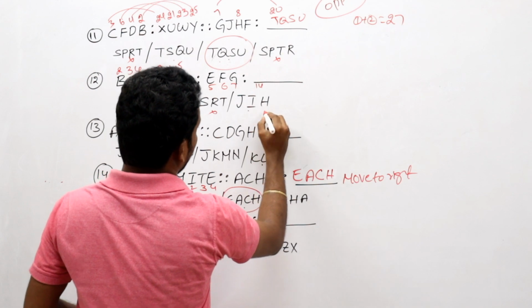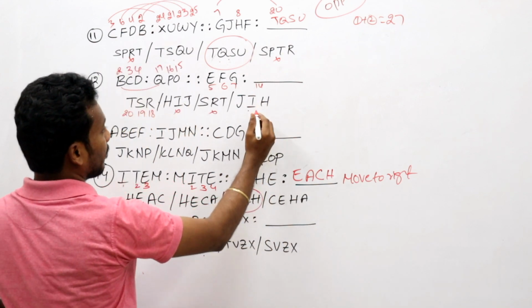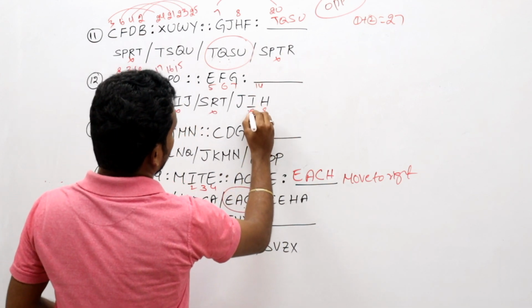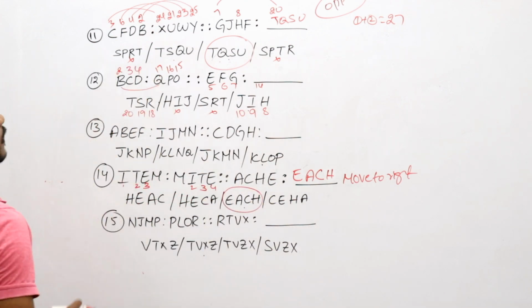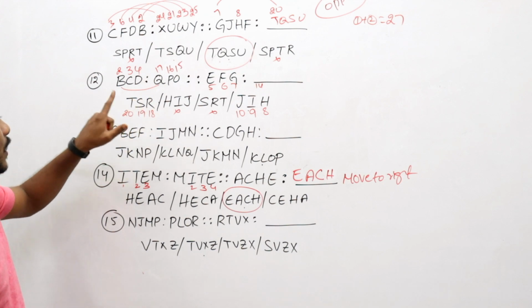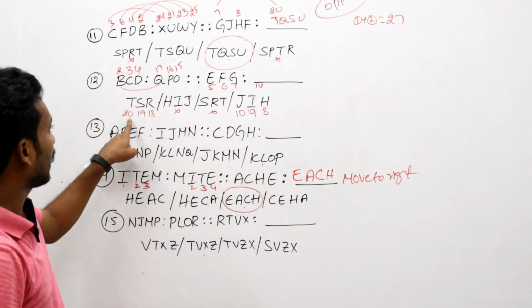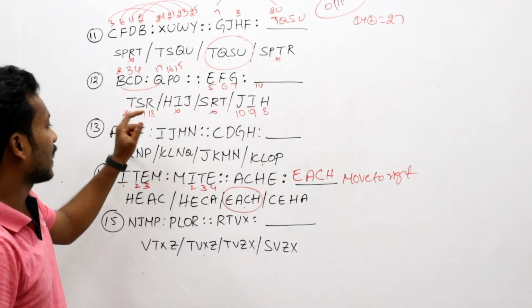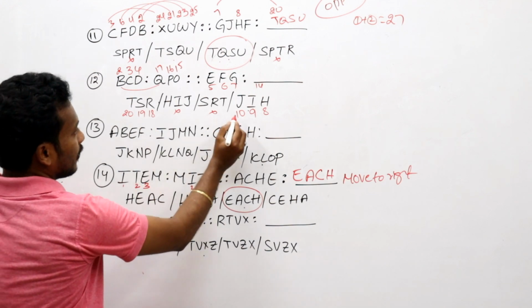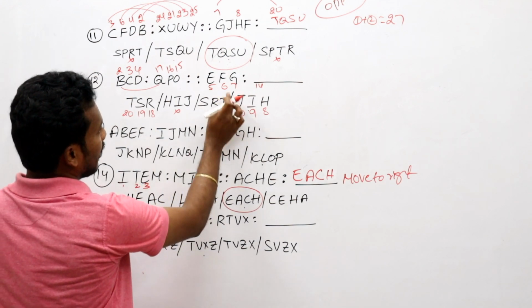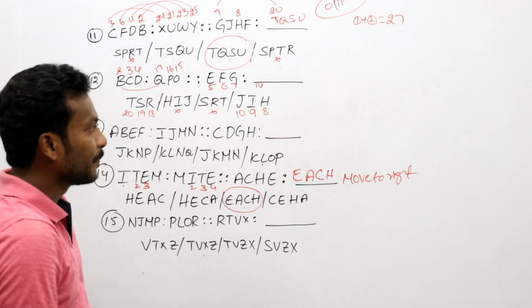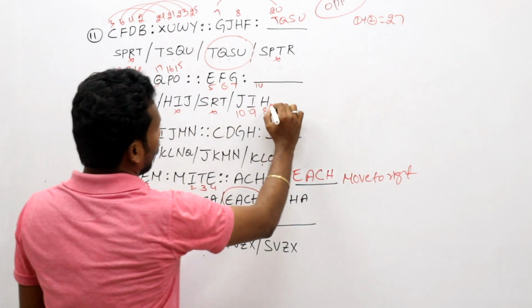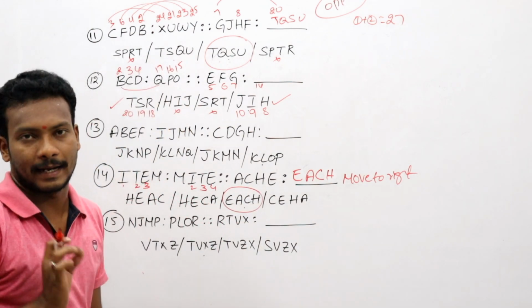What about this one? G, H. H is 8, 9, 10. Now 2 plus 17 is equal to 19. But 5 plus 20, 6 plus, okay, 7 plus 18. These are also setting. Now this one is 10, 5, 9, 6, 8, 7. Both options are correct here. Okay. Now first option or last option, both are correct.